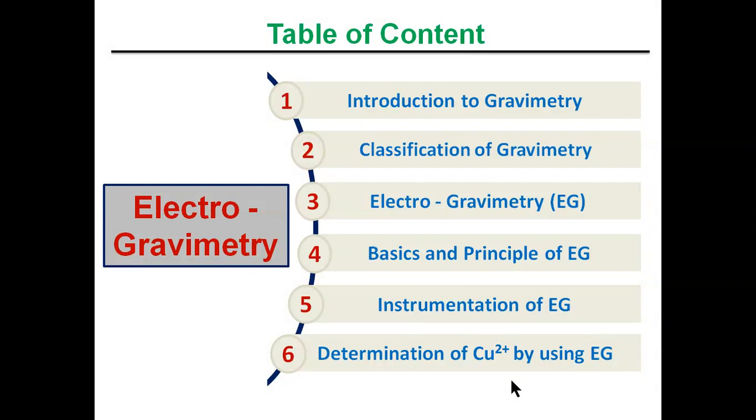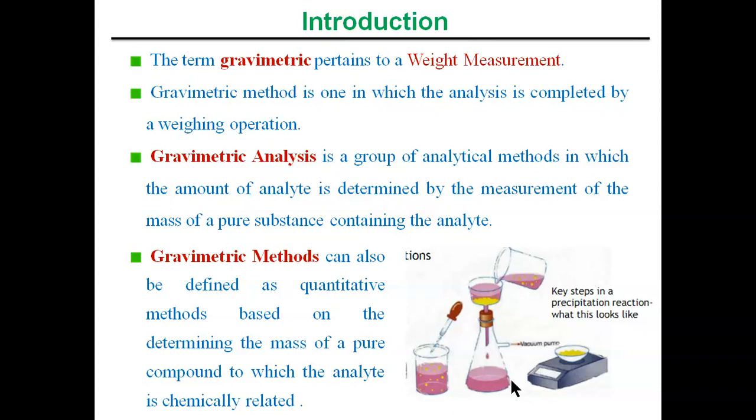Then in detail we are going to study about instrumentation of electrogravimetry, and further the specific application of EG is the determination of copper 2+ ions in any analyte by using electrogravimetry. So these are the things we are going to discuss in this concept, that is in electrogravimetry. So let's start with the introduction.